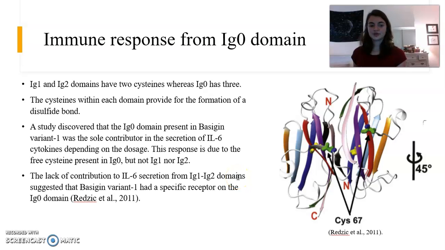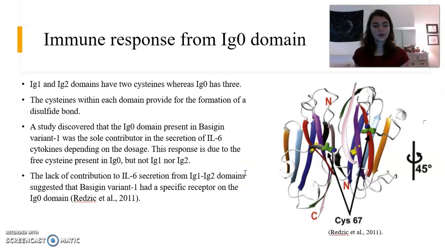The Ig1 and Ig2 domains are structured with a single disulfide bond by 2 cysteines, whereas the Ig0 domain has 3 cysteines, and this leaves 1 cysteine free. The study performed by Redzik and his colleagues suggests that the receptors present in the retina-specific Basigin variant 1 Ig0 domain are different than the Ig1 and Ig2 domains, and this is likely due to that free cysteine that is present. The free cysteine and dimerization in Ig0 were studied to be the large contributor in IL-6 secretion.